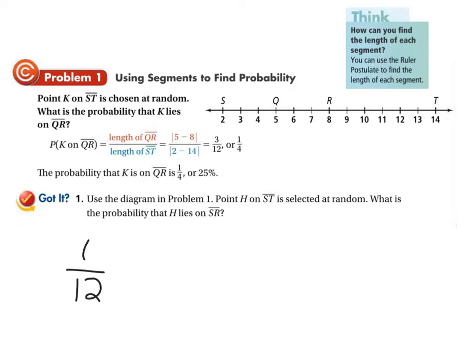So that means that there are 6 units of length for SR, and that means 6 out of the 12 units are the preferred outcome, and that simplifies down to 1/2, or 0.5, or 50%. Yep, there's your answer. Okay, let's keep going.